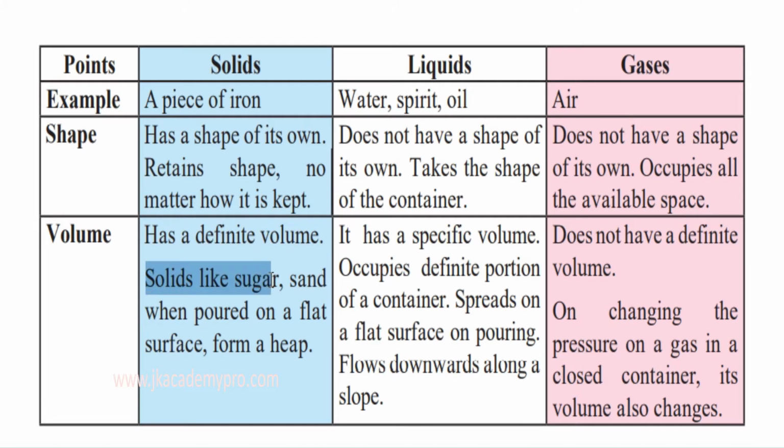And solids like sugar and sand, when poured on a flat surface from a heap, again, if you pour it from one heap to the other heap, the volume will be the same, isn't it? The volume of solids will not change. Sugar and sand are fine particles, but yet they are in the solid state. So again, solids have two things: they retain their shape no matter where they are kept, and they have a definite volume.